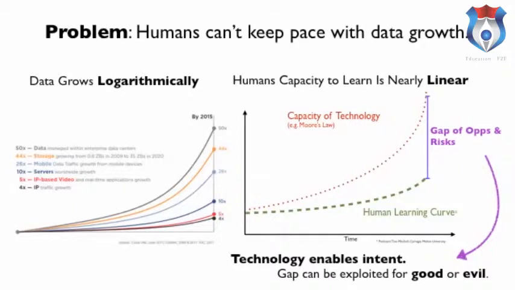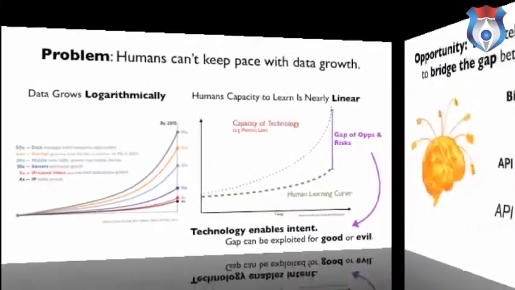Over on the right, we see the familiar curve from Moore's Law, which is the capacity of technology, and that pace of growth outstrips the human learning curve by a lot. And so this gap between human learning and the capacity of technology expands over time, and that gap creates opportunities and risks. Since all technology enables intent, this gap can be exploited for both good and evil.